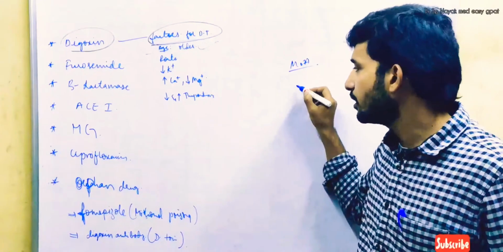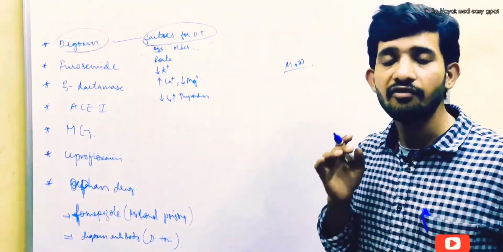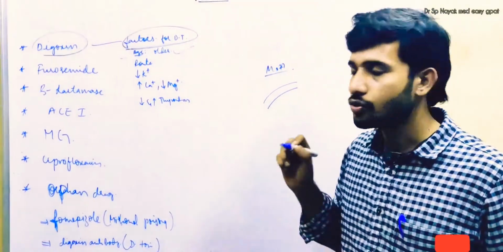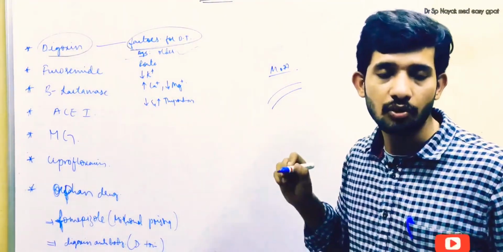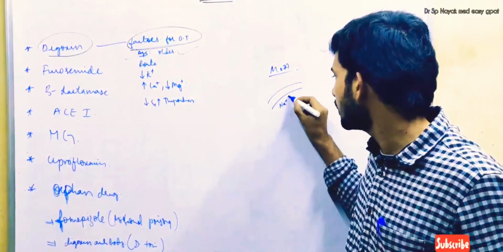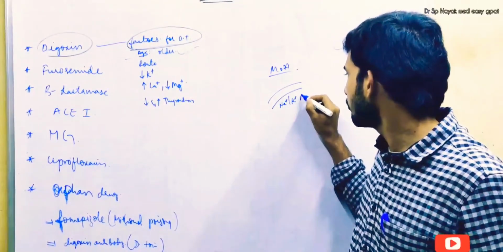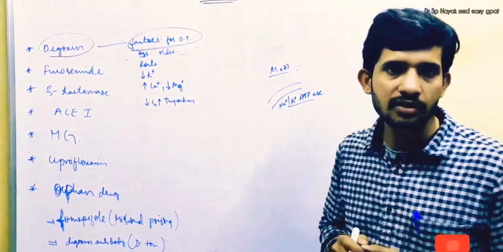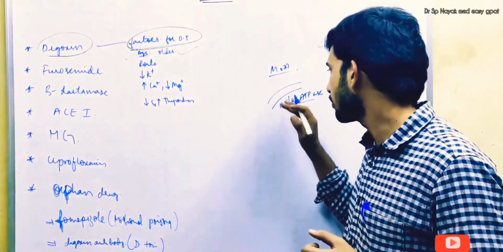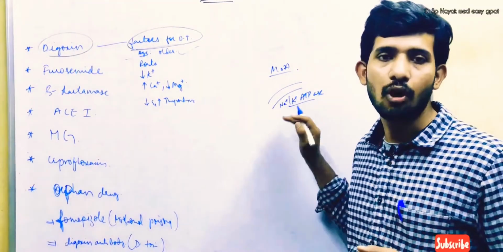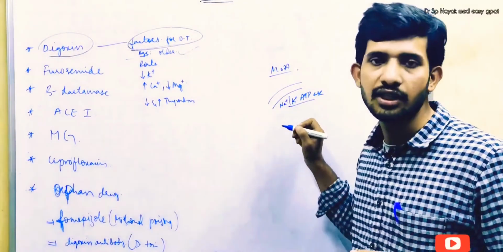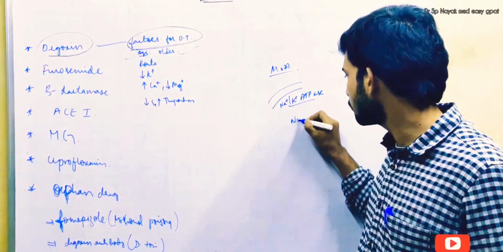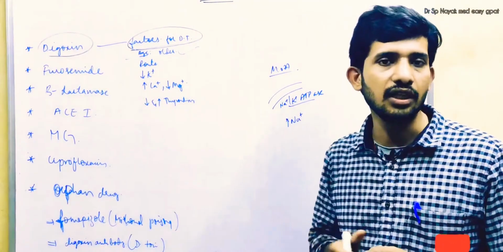Listen guys, digoxin inhibits a very important enzyme which is present on the cell membrane of the cardiac myocyte. The cardiac myocyte has a very important enzyme called sodium potassium ATPase. This enzyme mediates sodium and potassium exchange in the cardiac myocyte, and digoxin blocks or inhibits this enzyme, and by that it stops the exchange of potassium and sodium, and tries to increase the sodium concentration in the cardiac myocyte.